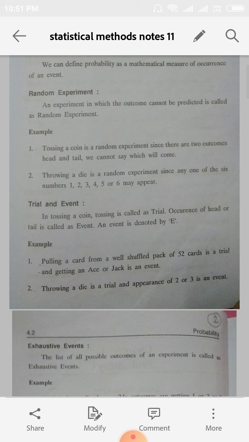So the next definition is trial and event. What is first called a trial? In tossing a coin, tossing is called a trial. When we toss a coin, the tossing action is called a trial. When we toss a coin, what will come, whether head or tail? That is called the outcome, and the outcome is called the event. So tossing a coin is called a trial, and the occurrence of head or tail is called an event.